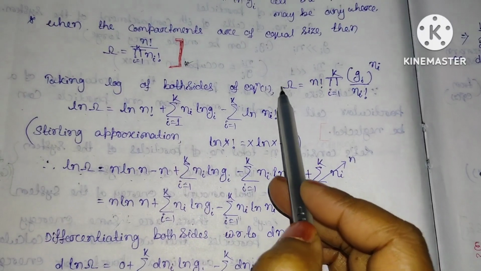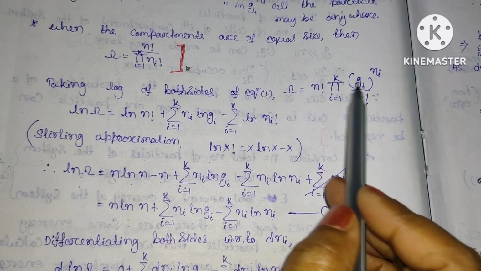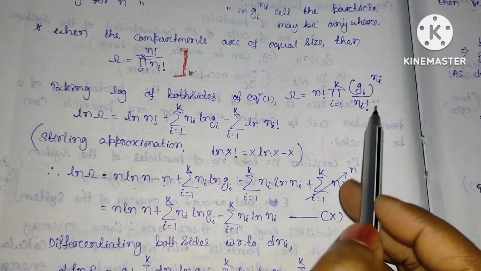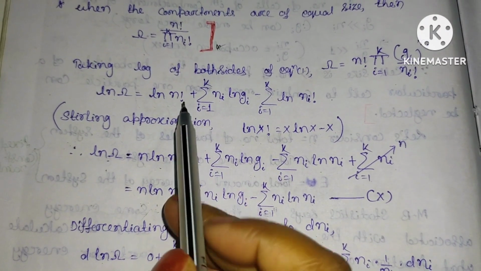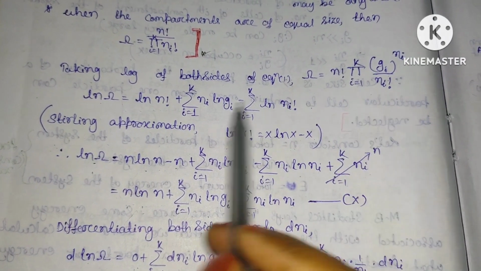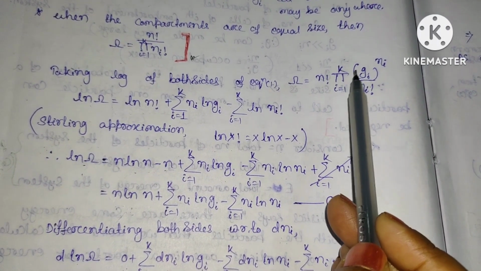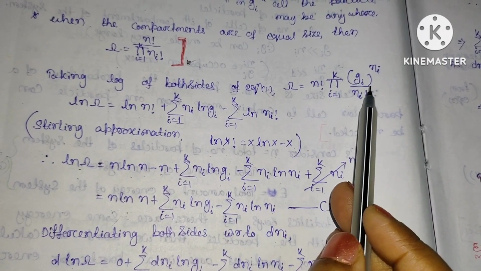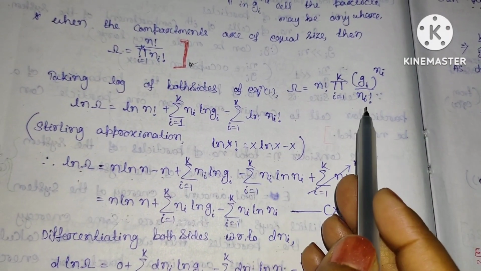So this thermodynamical probability for Maxwell-Boltzmann statistics is N factorial, product over i equal to 1 to k, Gi power Ni divided by Ni factorial. Taking the log of this equation on both sides, ln omega will be equal to ln N factorial. This is my product over, so we can write it as summation over i equal to 1 to k. This is Gi power Ni. Since log a power b is b log a, we get Ni ln Gi. This is divided by, it means minus sum over i equal to 1 to k of ln Ni factorial.